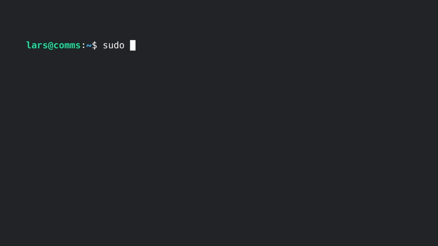Next, we can install the database. Mattermost supports PostgreSQL and MySQL. I really prefer PostgreSQL, so that's what we're going to go with. And we can just get that from apt.